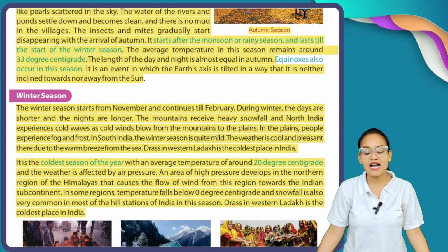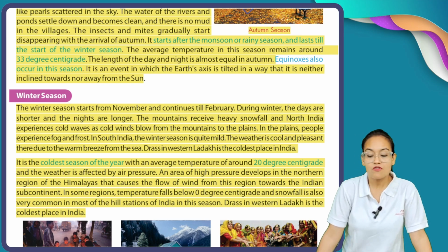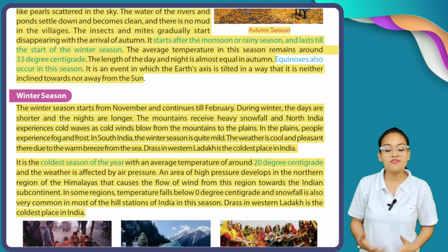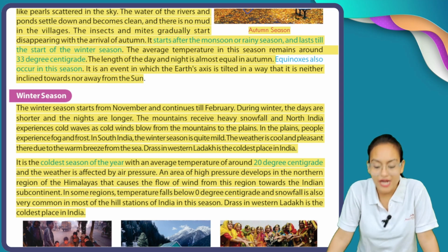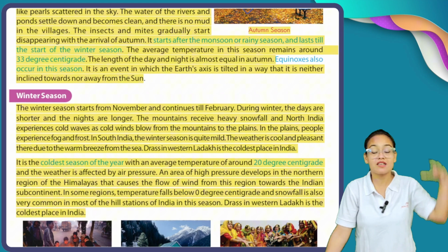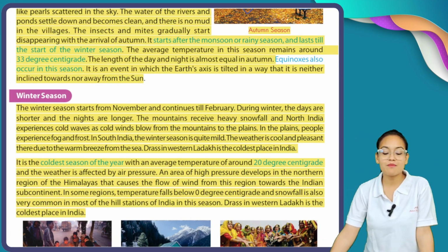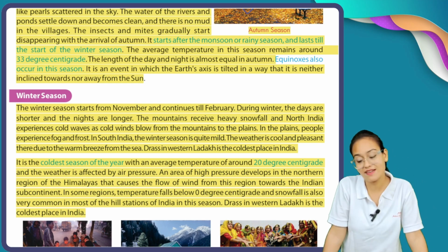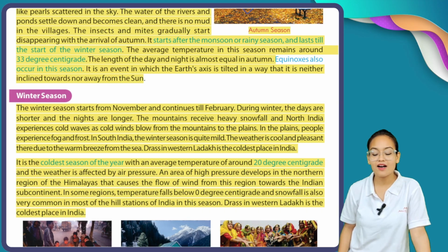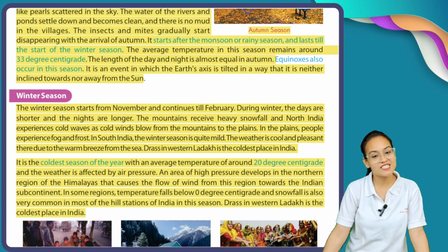An area of high pressure develops in the northern region of the Himalayas, which causes the flow of wind from this region towards the Indian subcontinent. Now, why do we see cold winds? Because a high pressure develops at the top of the Himalayas. In some regions, temperature falls below 0 degrees centigrade, so snowfall is also very common in most of the hill stations in India. In this season, Dras in western Ladakh is the coldest place in India.